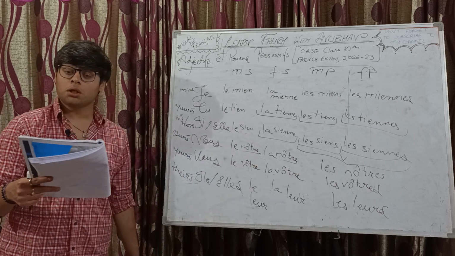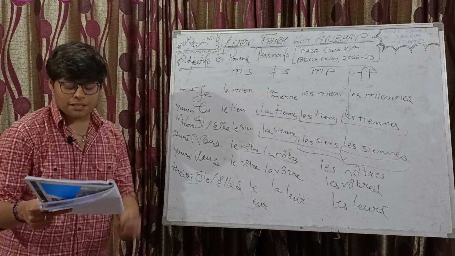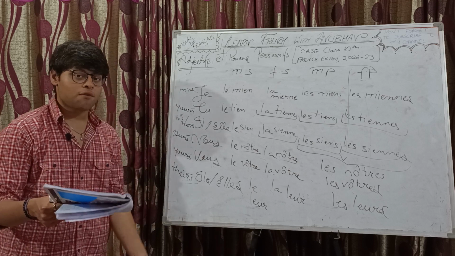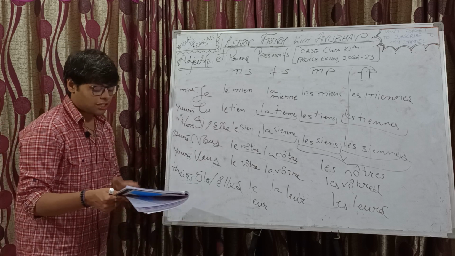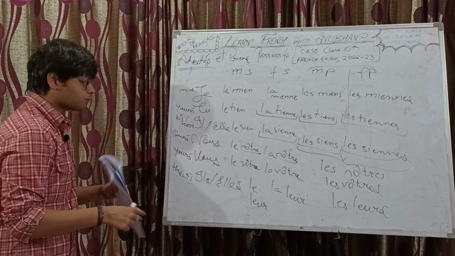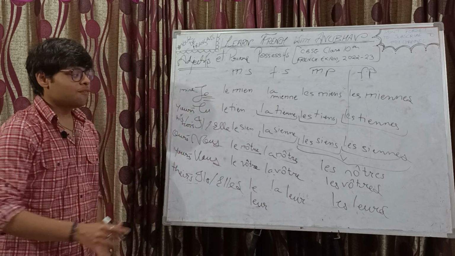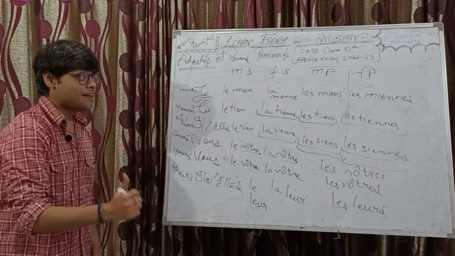Est-ce que tu peux me donner ton crayon? Can you give me your pencil? J'ai perdu dash. I lost dash. Of course, there's no noun after the blank. Now, the subject pronoun is je, so we have these four options: le mien, la mienne, les miens, les miennes.